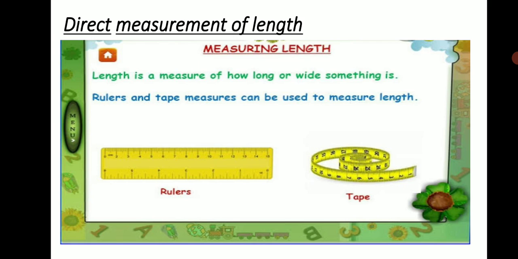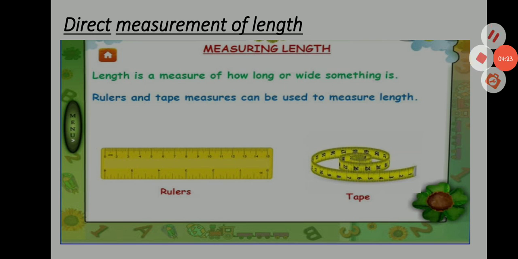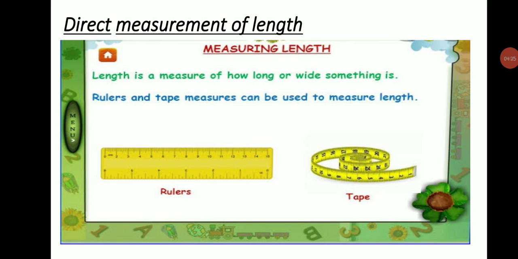Now we will learn direct measurement of length. We often measure different types of length in our daily life. We may need to measure the length of a table in our room, the length of a playground in our school, the length of a pencil in our school bag, and so on.